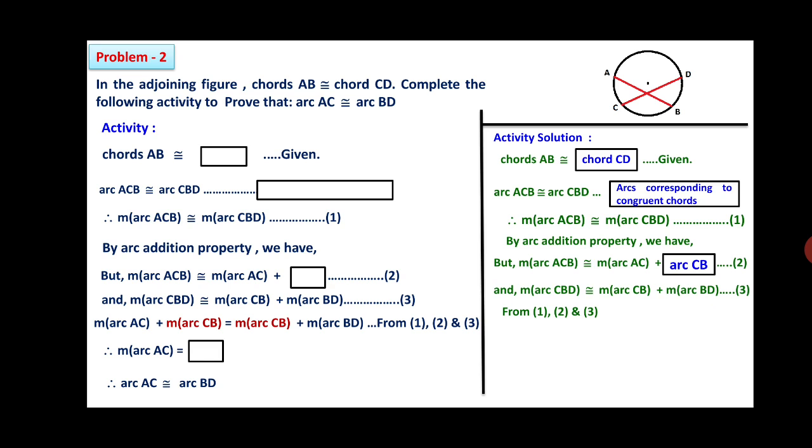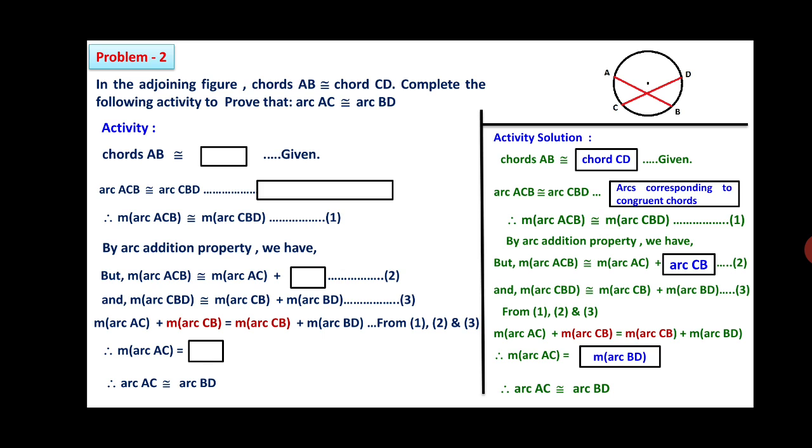So from 1, 2 and 3 we can write measure of arc AC plus measure of arc CB is equal to measure of arc CB plus measure of arc BD. These both get cancelled, and what is left is measure of arc AC is equal to measure of arc BD. As the measures of two arcs are equal, we can write arc AC is congruent with arc BD. So here again 4 boxes are there that you have to fill up.